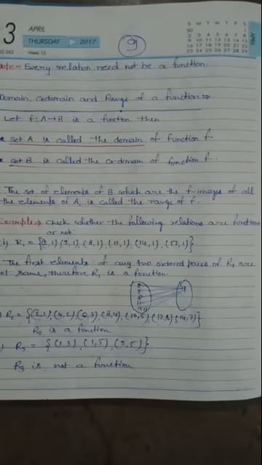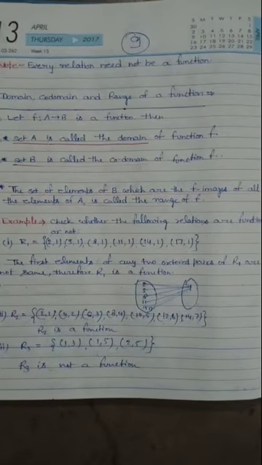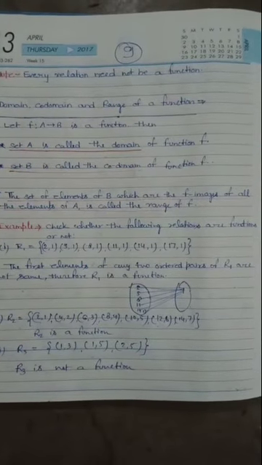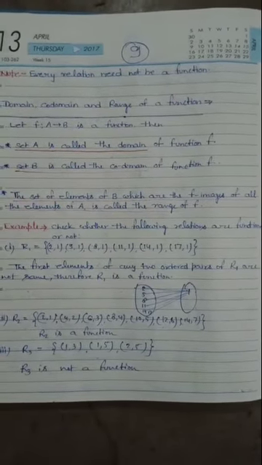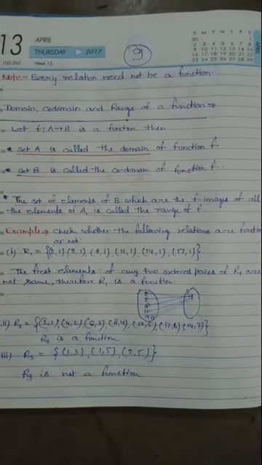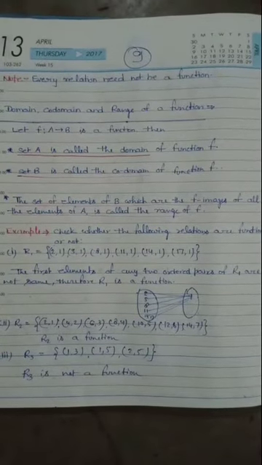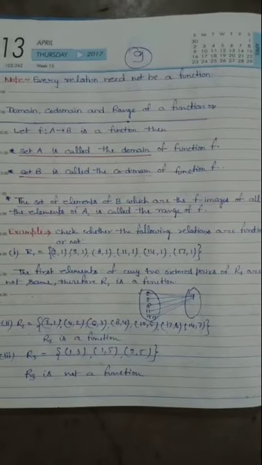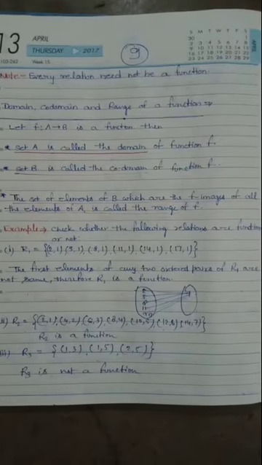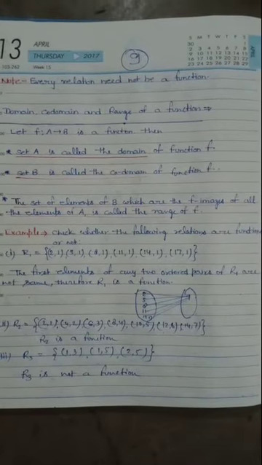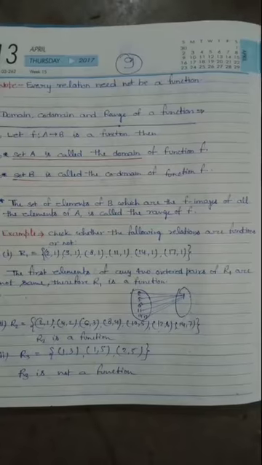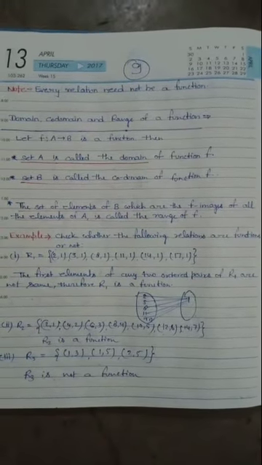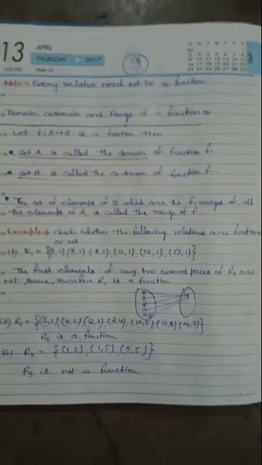If we want to understand, we can take one example. Check whether the following relations are functions. First, relation R1 is given: (2, 1), (5, 1), (8, 1), (11, 1), (14, 1), (17, 1). The first elements of any two ordered pairs of R1 are not the same. Therefore, R1 is a function.